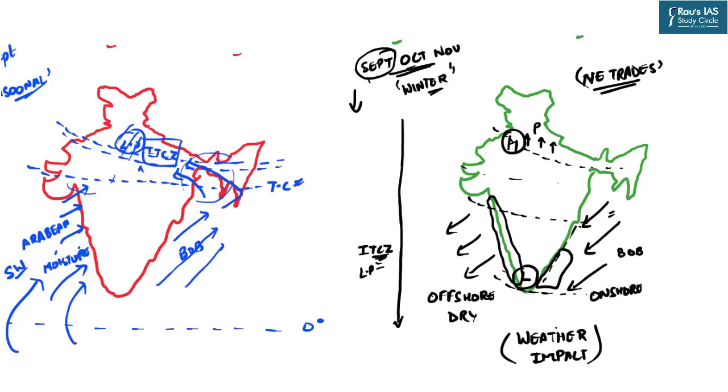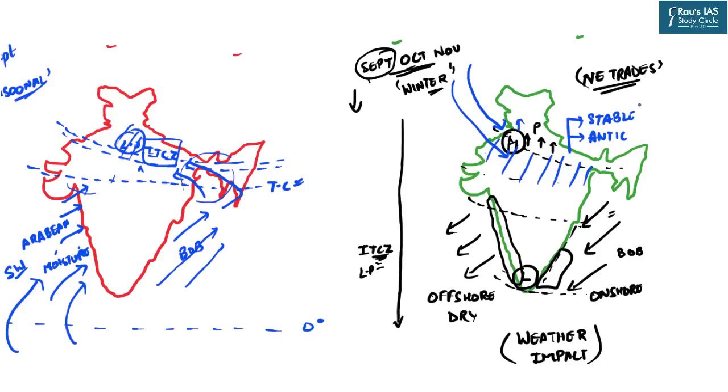So this is one important weather impact of the retreating monsoon on the distribution of precipitation over India. Second important weather impact is, now because this region is experiencing relatively higher pressure, what do we understand by higher pressure? Here, will the sky be cloudless or cloudy? Think about it. Because we are experiencing high pressure, that means we are experiencing atmospheric stable condition, which means we are experiencing anticyclonic conditions over this region. Also, during this particular period, the winds from Central Asia are also approaching towards the northwestern part of India, intensifying this high pressure region.